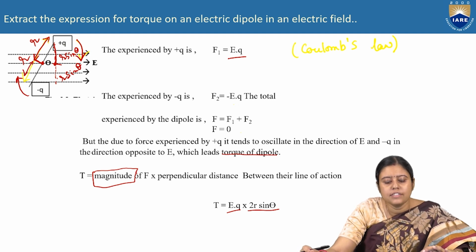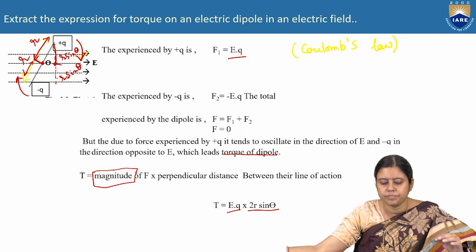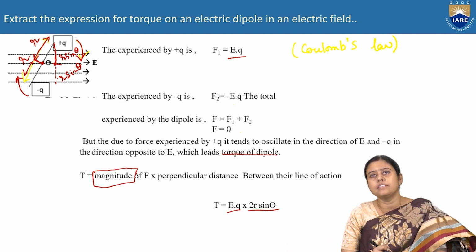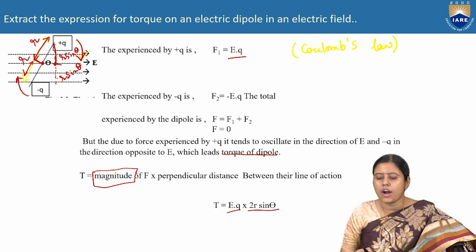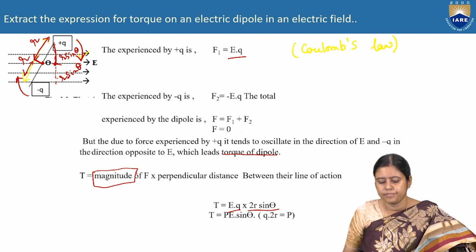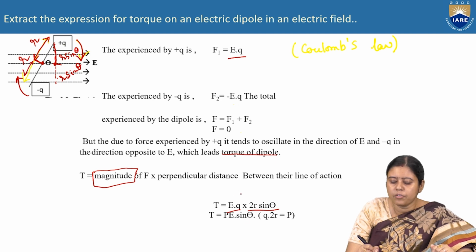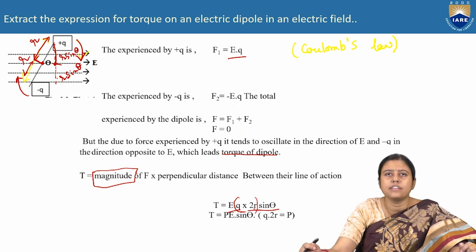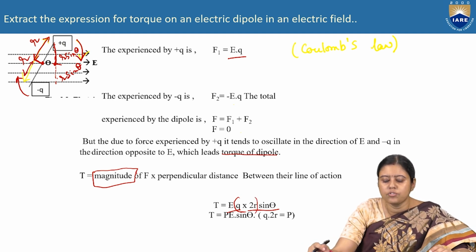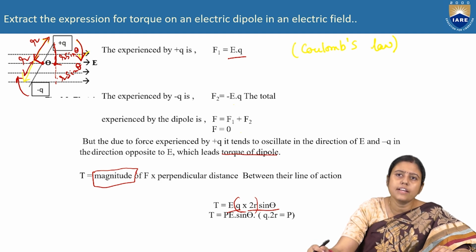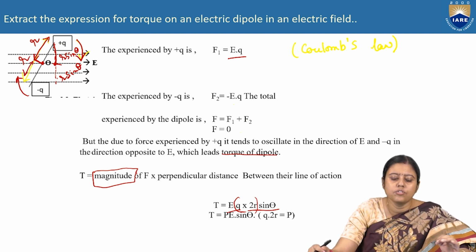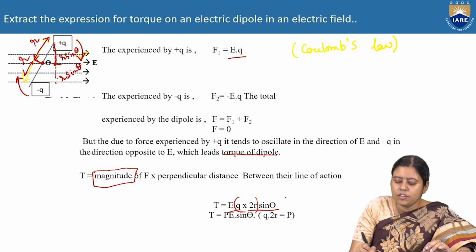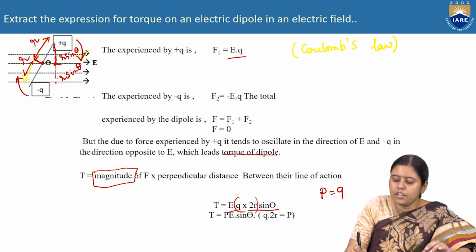The distance from the equilibrium point to plus Q is R. From the equilibrium point to minus Q is also R. So the total distance is 2R sin theta. Now, what is Q into 2R? Q into 2R is known as the dipole moment. So dipole moment P is equal to Q into 2R.